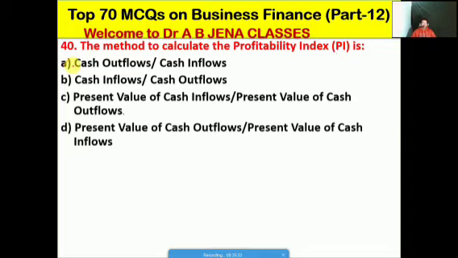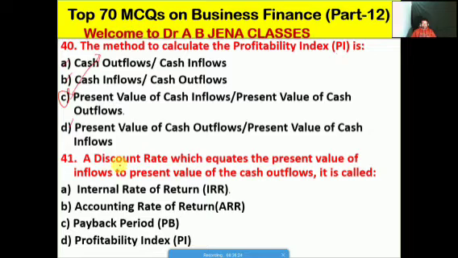Whether A, it's the cash outflows divided by cash inflows, B it's the cash inflows divided by cash outflows, C it's the present value of cash inflows divided by present value of cash outflows, D it's the present value of cash outflows divided by present value of cash inflows. So friends, C is the right option for this MCQ. The PI is calculated by this method, meaning the PV or present value of cash inflows divided by present value of cash outflows.